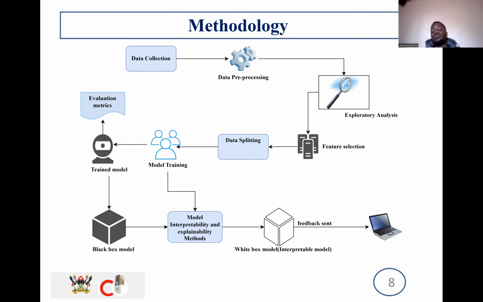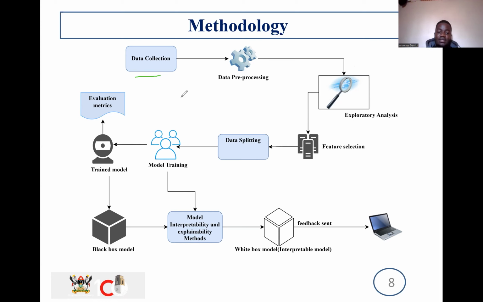Then this was the methodology that we had in mind and the whole process that we were using to come up with this whole explainable AI. The first bit would be to start with the data collection process, whereby we would get different images that we're going to use to train the model. Then there'll be the whole process of data pre-processing, then a bit of exploratory analysis. Then from all that, there'll be feature selection from the data that we have collected. Then there'll be a bit of data splitting.